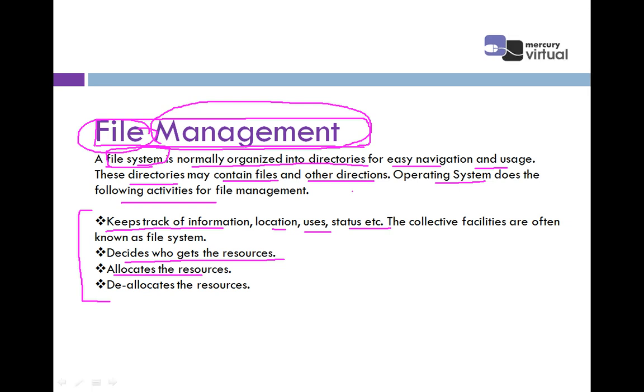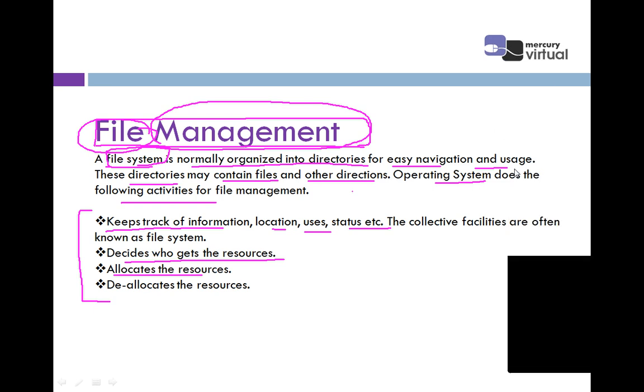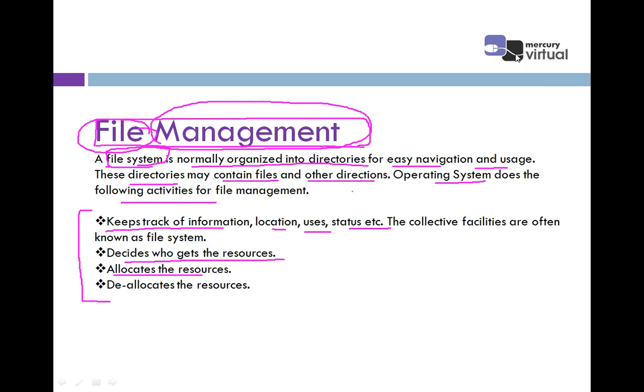Allocation means how to allocate different resources to different files. Then it deallocates the resources, meaning how to deallocate the different resources that are already available to the different files.